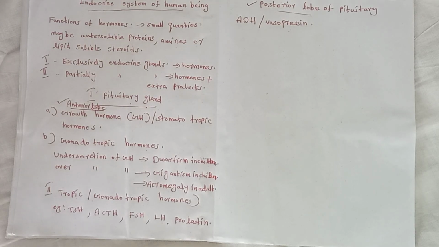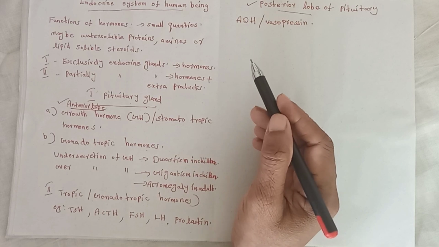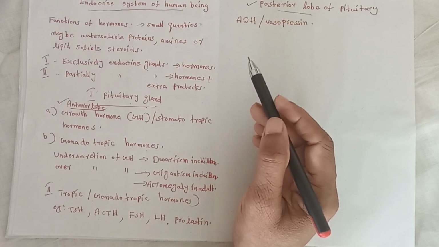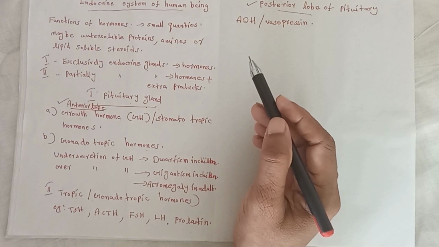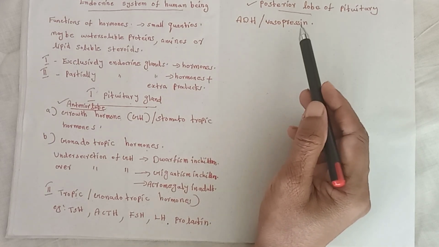What is diabetes insipidus? The excess water that flows out from the body through urine is known as diabetes insipidus. The deficiency of ADH causes diabetes insipidus.